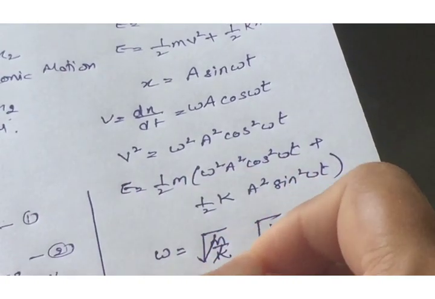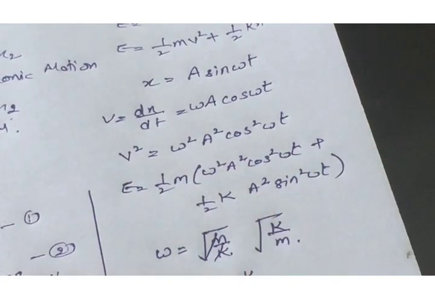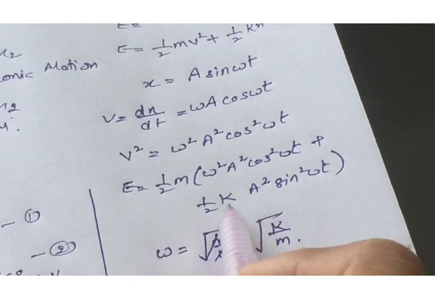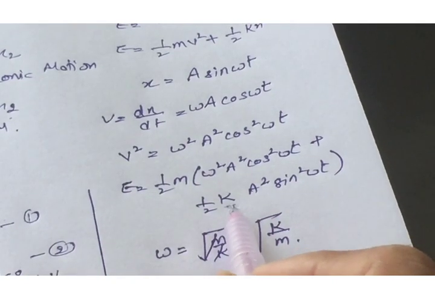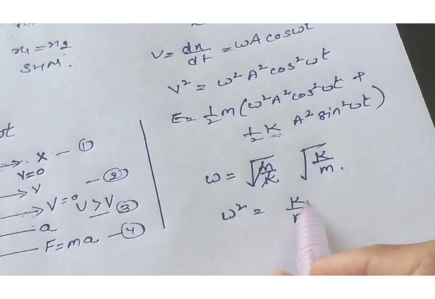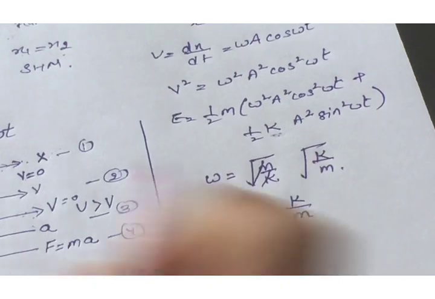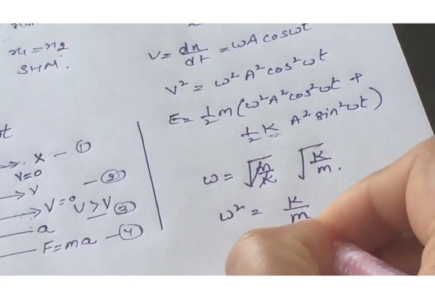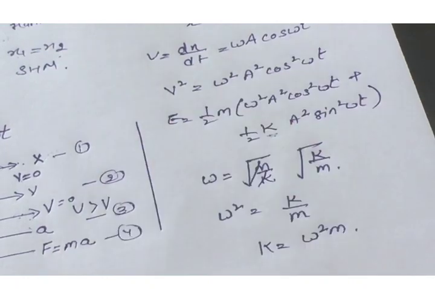Omega square comes out to be k by m, and from this expression we can write k in terms of omega square and m. Then k is equal to omega square m.